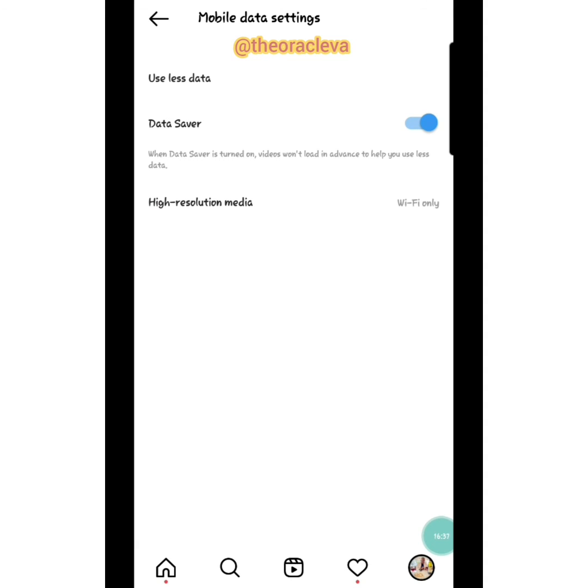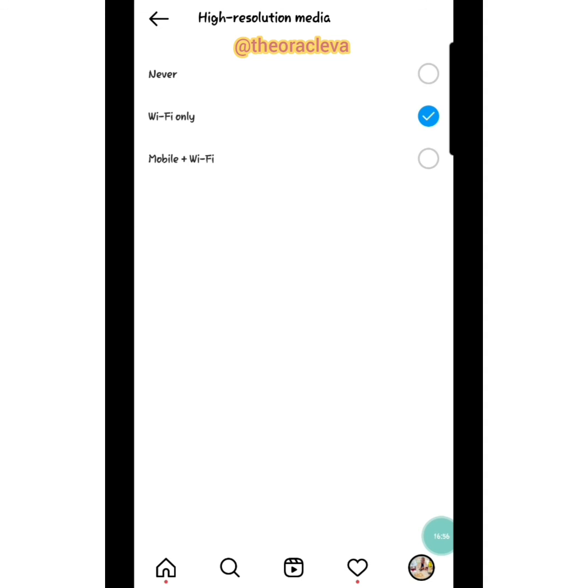Now, if you want high resolution media, meaning you want to post on Instagram and you want it to be really clear, you want a good quality post. You have created an image and the quality is good, but your data saver is clicked. So when you post, it might not be so good. What you need to do is set your data saver through mobile and Wi-Fi, if you're using mobile. So that anytime you post, if you're using mobile data, it will be very clear. When you go to Wi-Fi, it will still maintain, very clear.